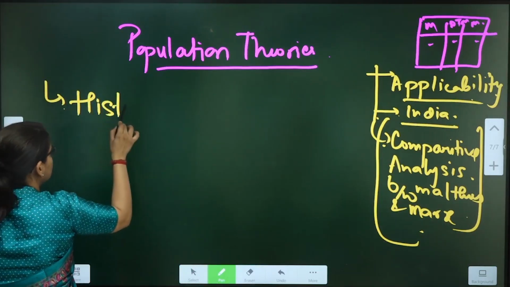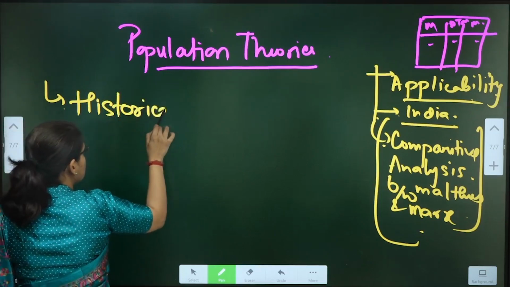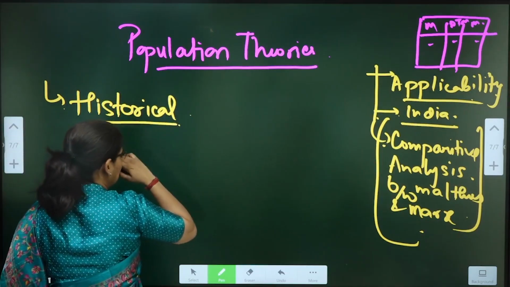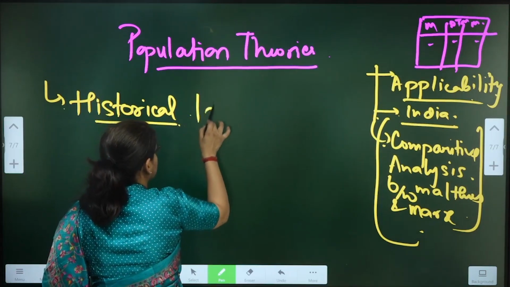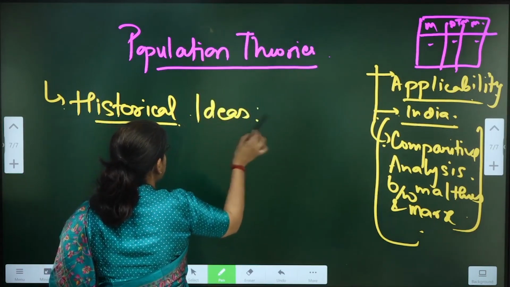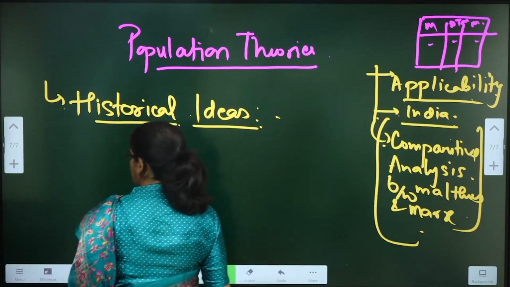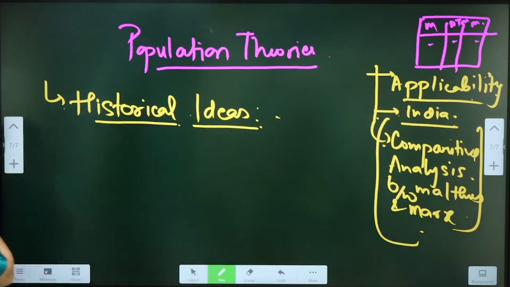First of all, write down historical ideas around population growth.